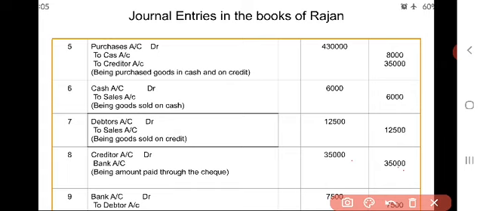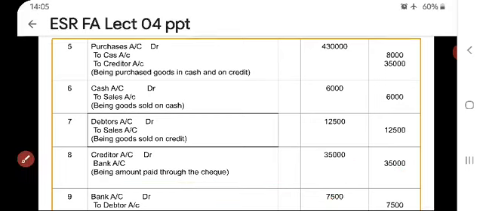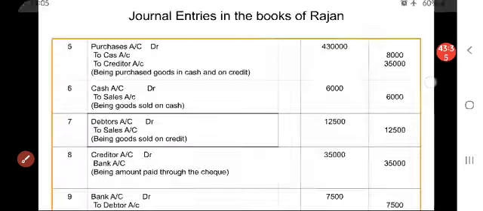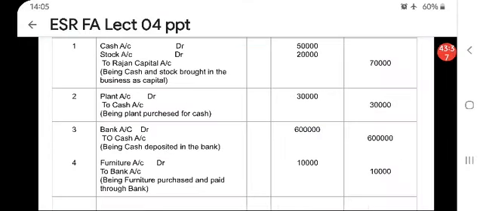So entry narration for this entry being amount paid through check. When you write this narration, writing of your entry will be completed. So that go for next one.